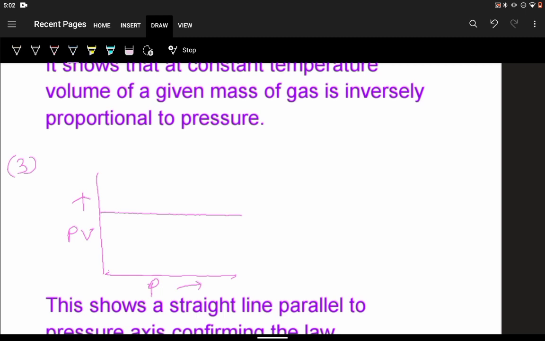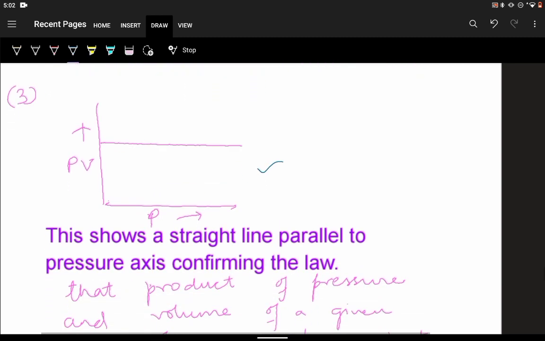Next, this is the third graph. Here the third curve shows a straight line. This straight line is parallel to the pressure axis. It confirms that the product of pressure and volume of a gas at a constant temperature is constant. You see, PV, if we are increasing the pressure, P into V is the same, because when we are increasing the pressure, proportionately V will decrease, keeping PV constant. So we are getting a straight line parallel to the pressure axis.